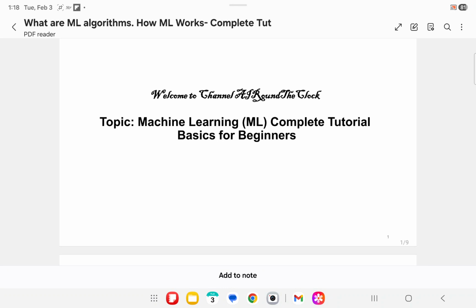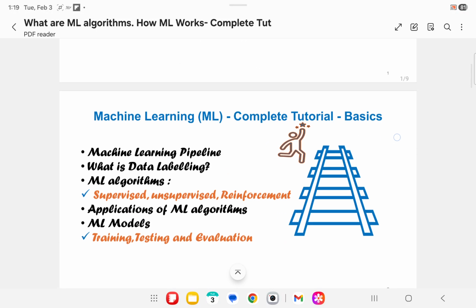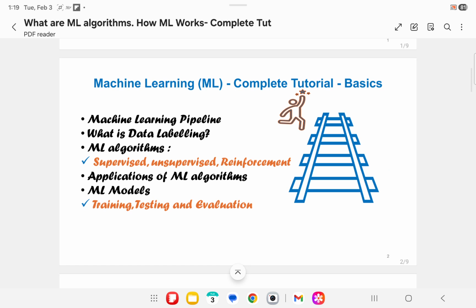This video covers machine learning end-to-end pipeline. First we'll look into entire flow of machine learning pipeline starting from data labeling, then machine learning algorithms, supervised, unsupervised and reinforcement learning, then applications of machine learning algorithms, then model training, testing and finally evaluation of model.